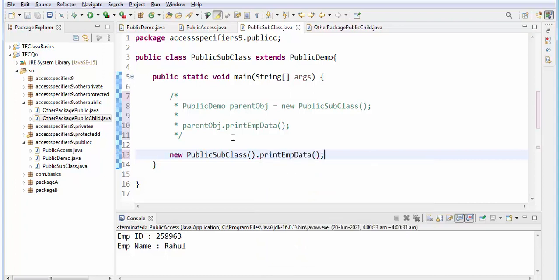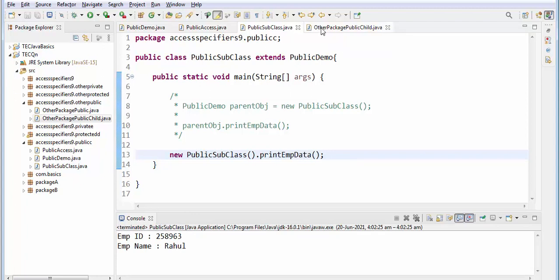If you give it also, it will execute. That is, you don't need to give the reference and all, because it's a very simple code. If it is 1000 lines of code, then obviously you have to create the object, because everywhere you cannot write like this. But it is a single line code, so here you can directly create the object and call the method. Even if you execute, you will get the answer.